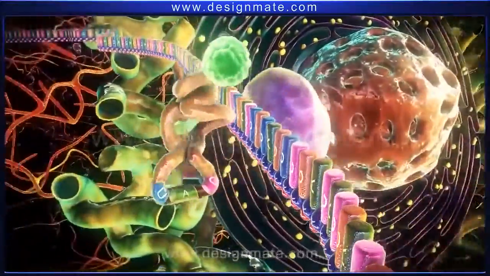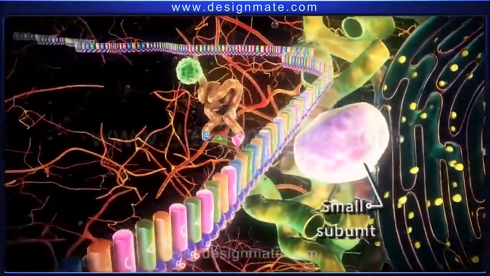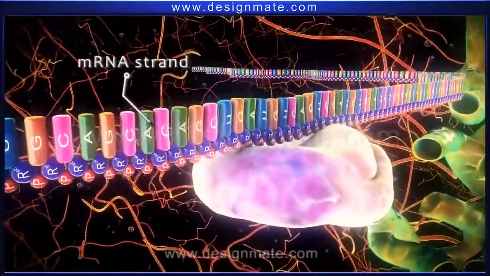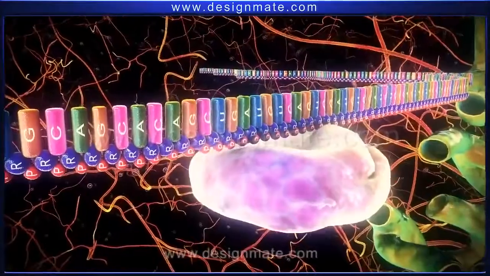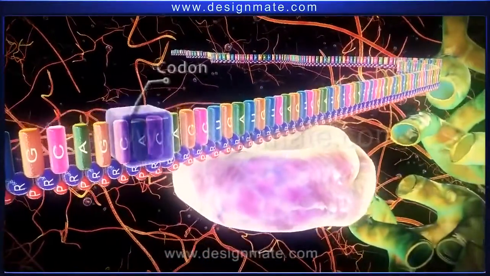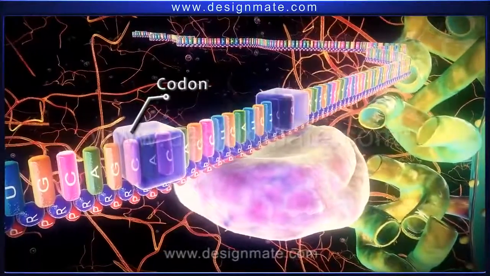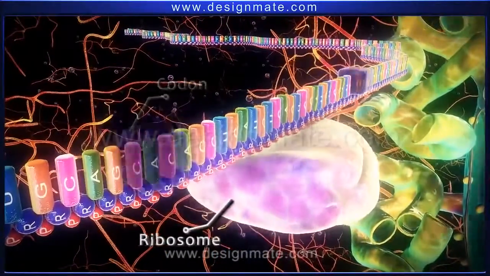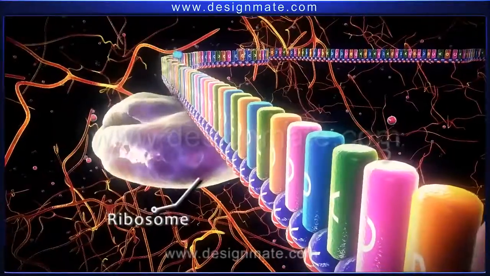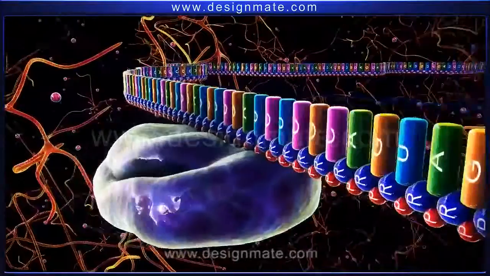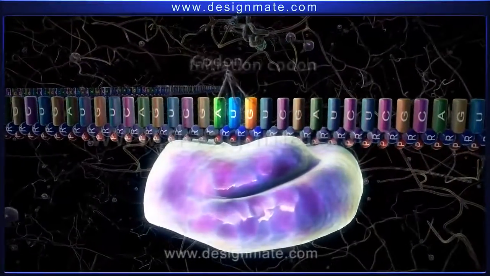During the initiation stage, a small subunit of ribosome binds to the mRNA strand. The mRNA strand is made up of codons, which are sequences of 3 bases. Then the ribosome subunit moves along the mRNA in 5' to 3' direction until it recognizes the AUG codon or the initiation codon.